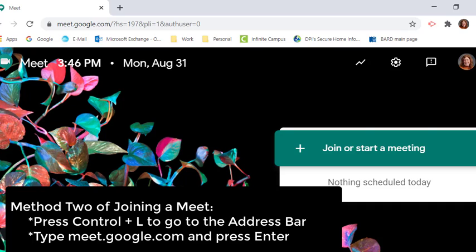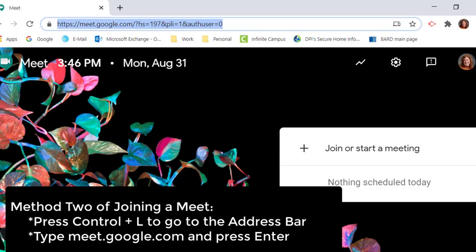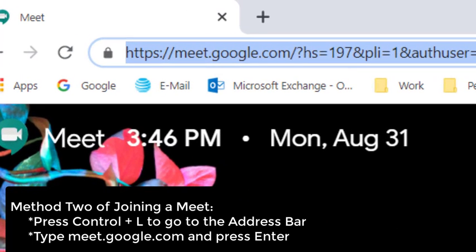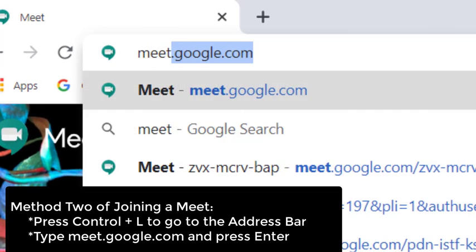And what you're going to do is press Control and the letter L to go up to the address bar. Control L selected. HTTP help. And then you're just going to type meet.google.com. Meet period.